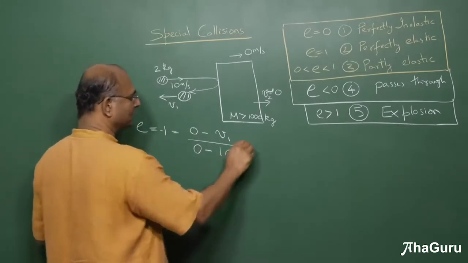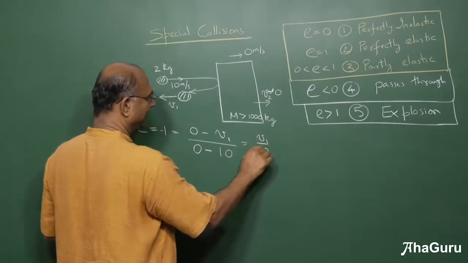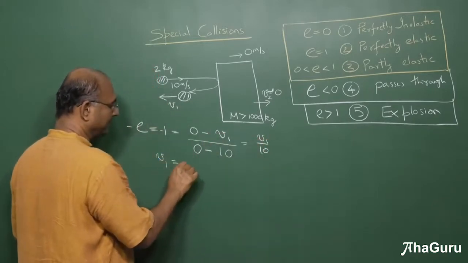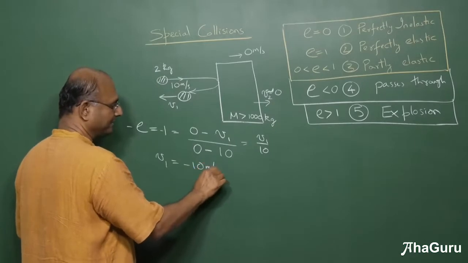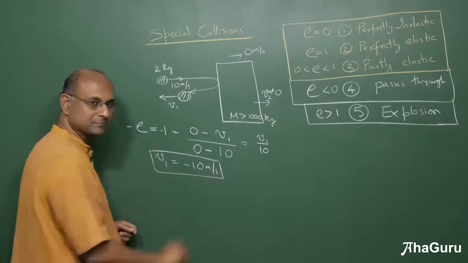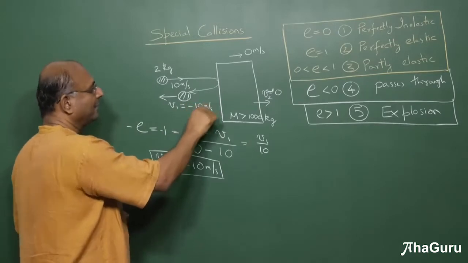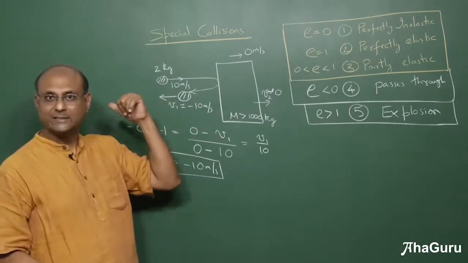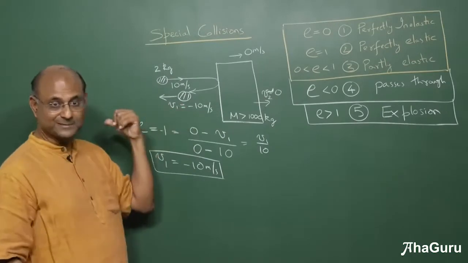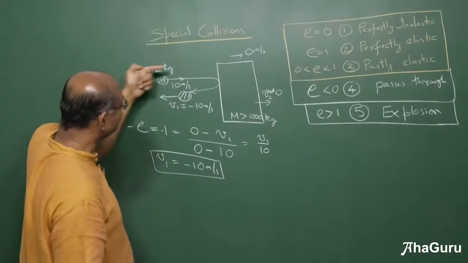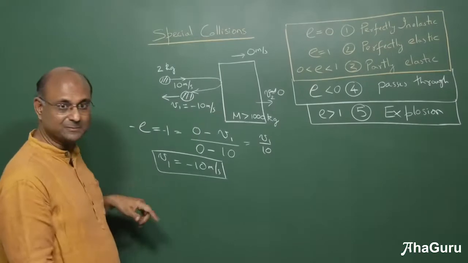I'm going to use velocity, not speed. Now if you see this, you will see that it is V1 by 10, and so V1 must be minus 10 meters per second. Minus 10 simply means that it's going in this direction with a speed of 10 meters per second. But it makes sense, no? It's coming at 10 meters per second, it's bouncing back at 10 meters per second because it is elastic.